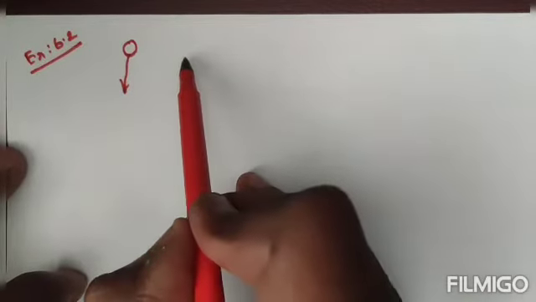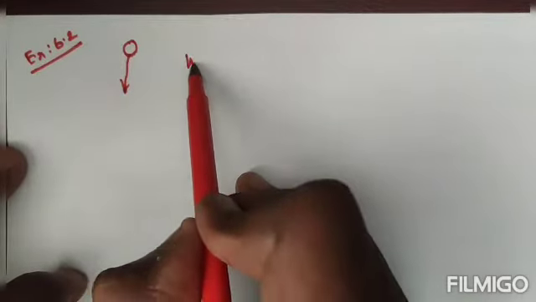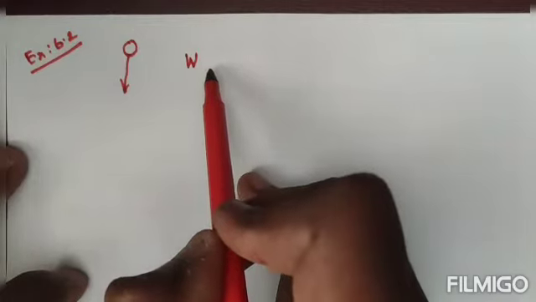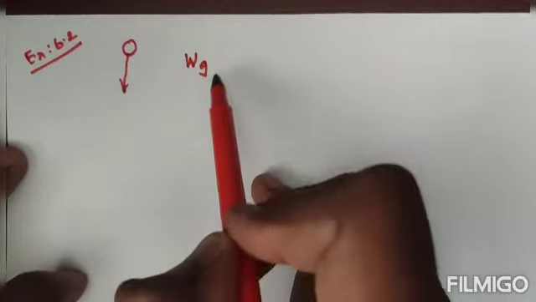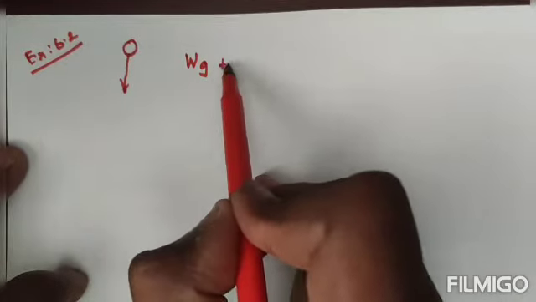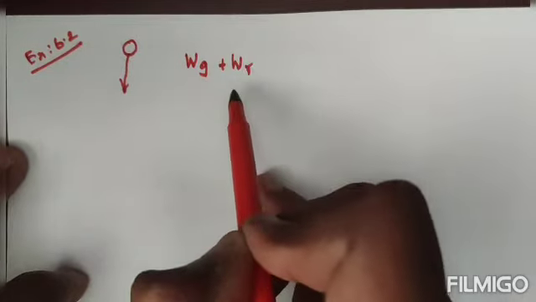6.2. If you observe here, it is the raindrop. The raindrop is moving in the downward direction towards the earth. So here two work done are combined. The first is the work done due to the gravitational force, and the other is the work done due to the resistive force.